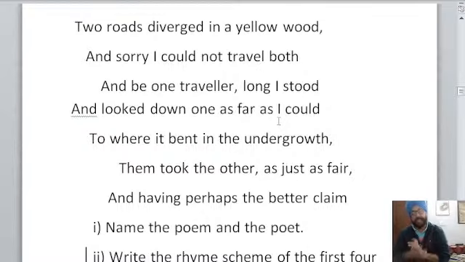In that way you can see the rhyme scheme. So tell me the rhyme scheme in the comment box. As I have already given the answer indirectly, but you can also inform me in the comment section. Rhyme scheme of the first four lines.